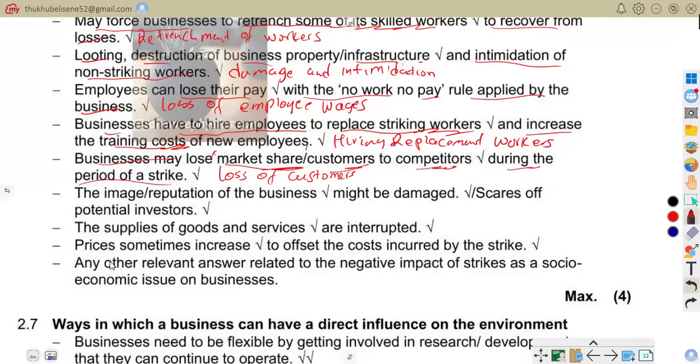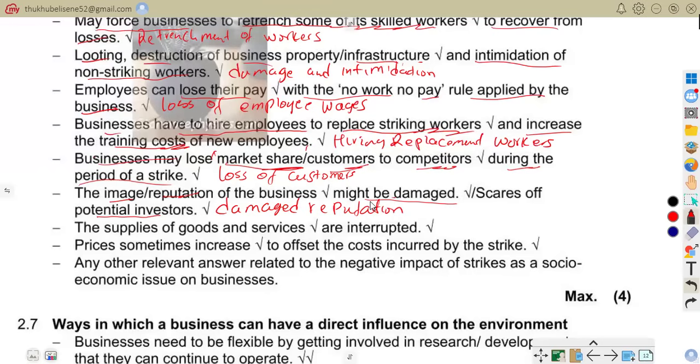Market share. The image or reputation of the business might be damaged. Scares off potential investors. Here we are talking about damaged reputation. The image of the business may suffer, with investors avoiding the company and negative media coverage, for example.